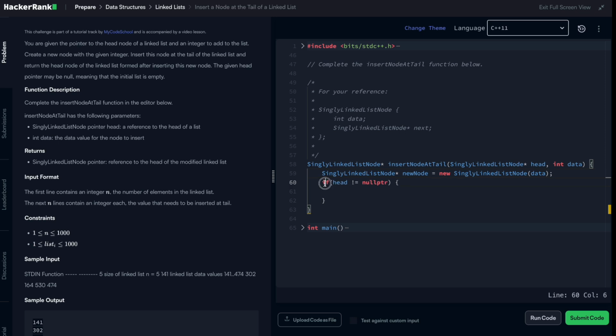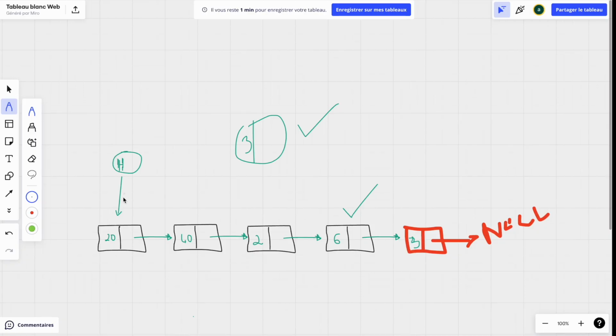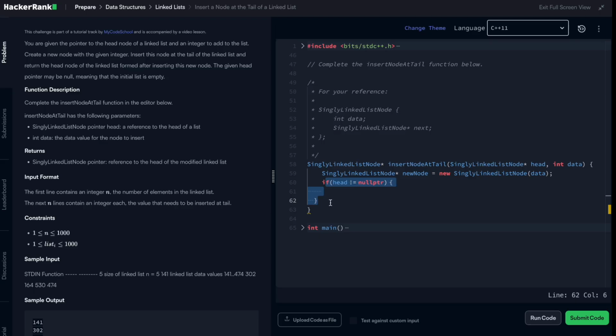In case it is different from null pointer, that means we are in a scenario where we need to loop. But if it's equal to null pointer, we just need to return it. So at the end here, we just need to return the new node.